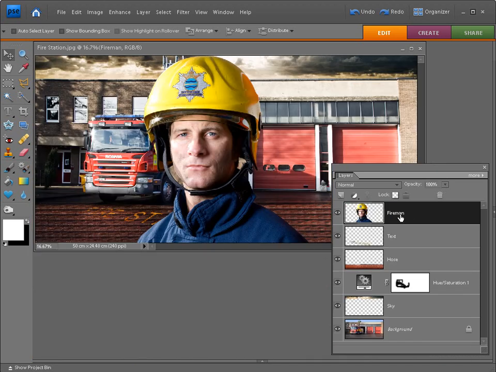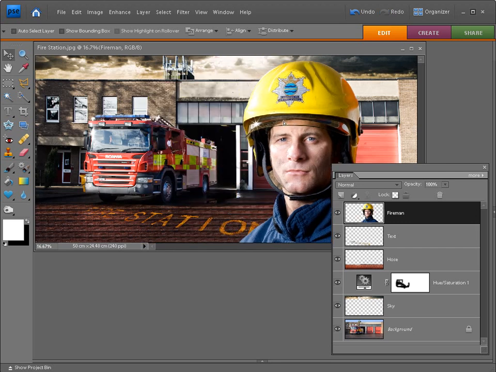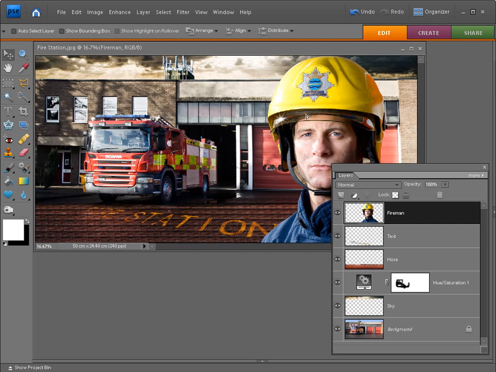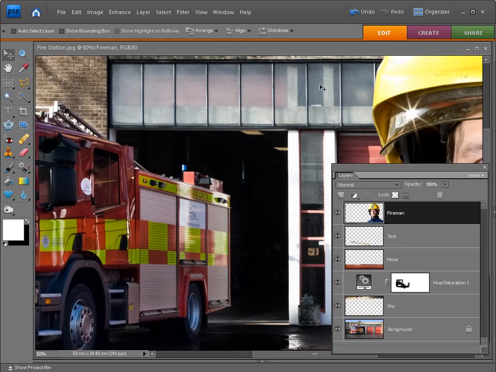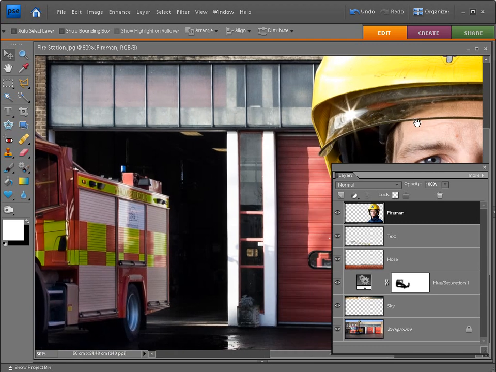With the fireman layer selected and the Move tool selected from the toolbox, just position the fireman over on the right hand side in front of the fire doors, and just make sure that the top of the helmet is also in the frame. Once you're happy with the positioning, zoom in by hitting Ctrl and plus a few times, and then move through the image by using the hand tool.